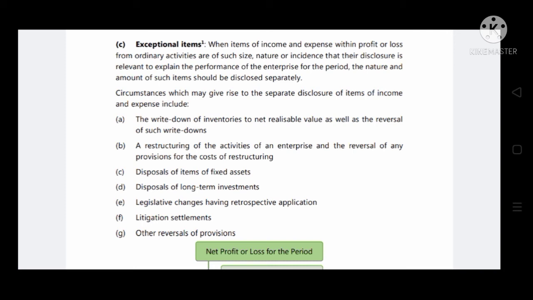Fourth, disposal of long-term investments. Fifth, legislative changes having retrospective application. Any retrospective application made due to legislative changes. Litigation settlements, and the last, other reversal of provision. These are the circumstances which give rise to the separate disclosure of items of income and expenses.